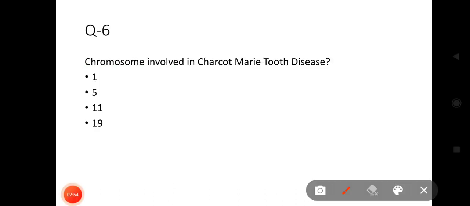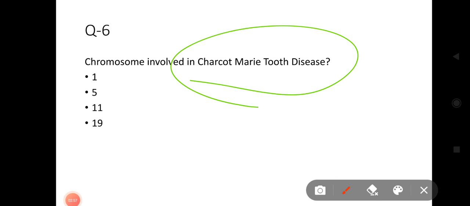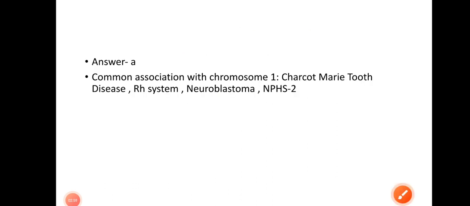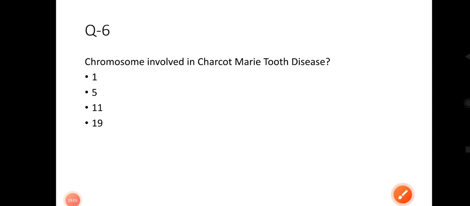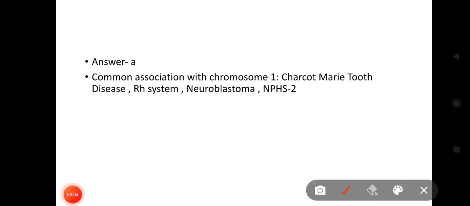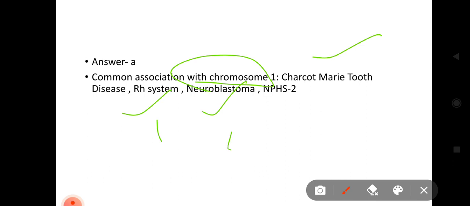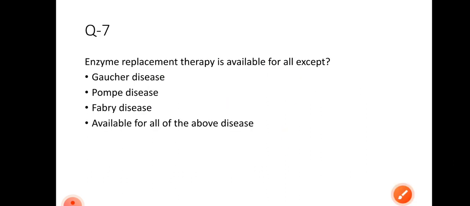Now, the chromosome involved in Charcot-Marie-Tooth disease is 1, 5, 11 or 19. So the answer is A, that is chromosome 1 is involved in CMT, Charcot-Marie-Tooth disease. Common associations with chromosome 1 that you have to remember: Charcot-Marie-Tooth disease, RH system, neuroblastoma, and NPHS2 are all associated with chromosome 1.